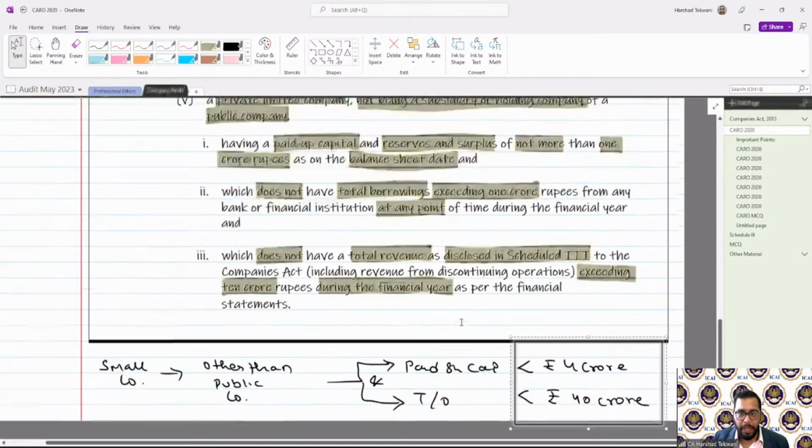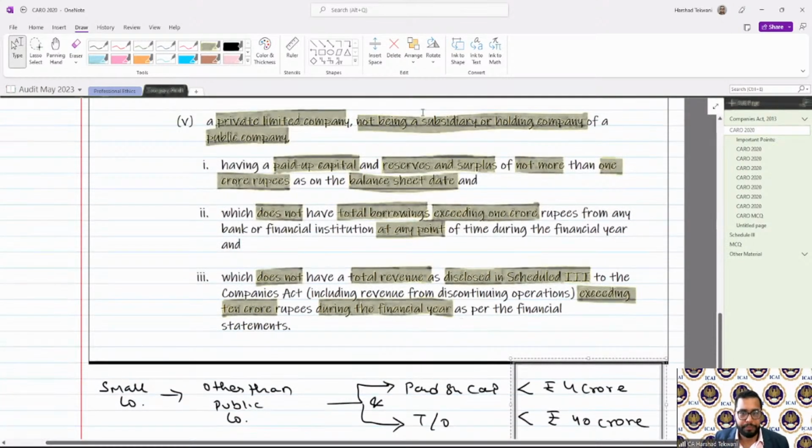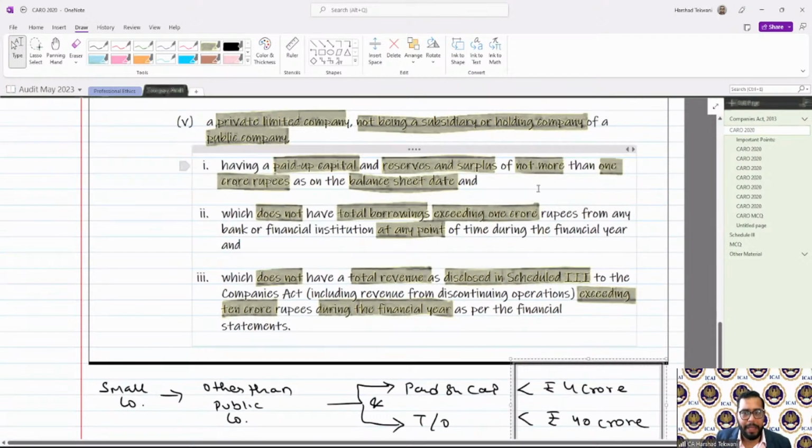Small company exempt. Now, if you see over here, for a private limited company, the paid up share capital is 1 crore, but for a small company, it is 4 crore. So if it is a small company, let's say paid up share capital is less than 4 crore, it falls under the definition of small company.